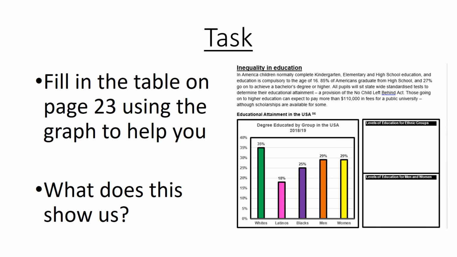You'll see here based on ethnic groups that ultimately it is whites that are more likely to get a degree as opposed to blacks, and Latinos and men and women are quite even in the USA when it comes to that. So you're looking to pause video at this point and complete the activity on page 23.